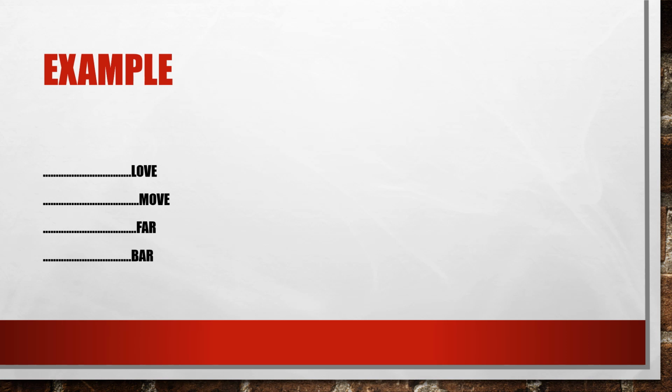Let me tell you an example. As I told you already, if it ends with a sound, love, so we have to write it as A. Move, same A. Far, we have to write it as B. Bar, we have to write it as B. So this is the example of rhyme scheme.